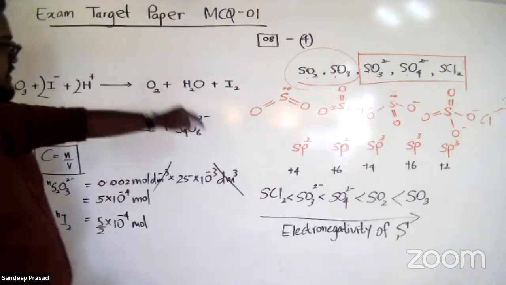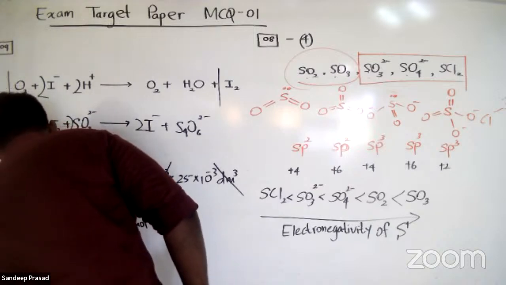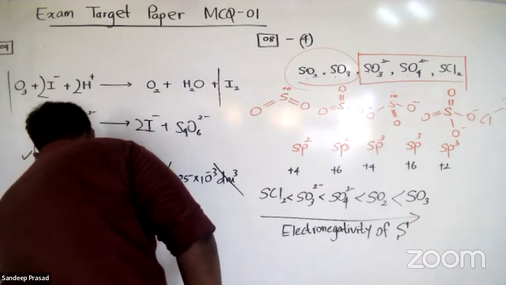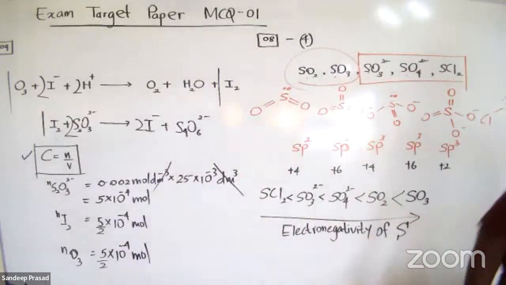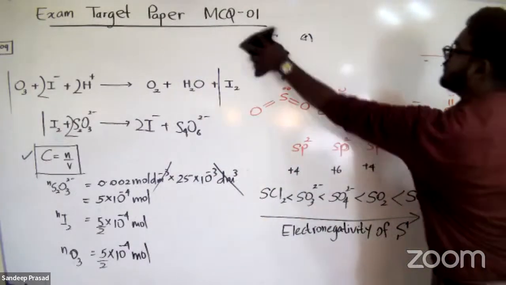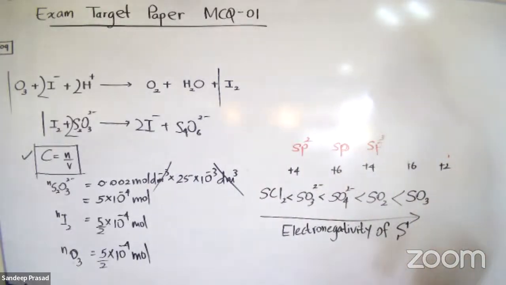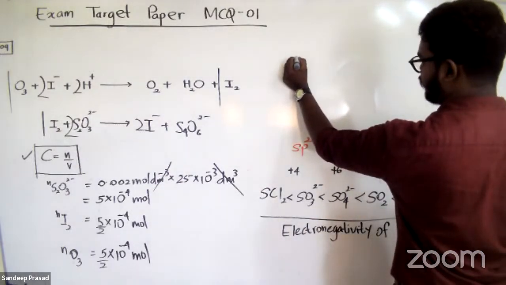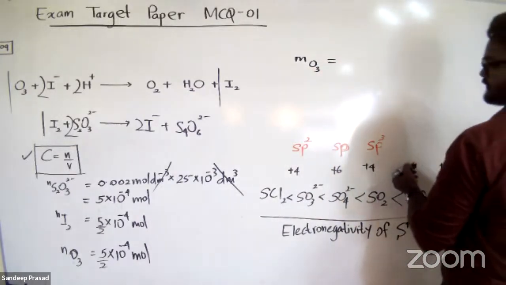Now according to the first reaction, iodine and ozone stoichiometric ratio is 1:1, which means the number of ozone moles will be 5 over 2, 10 to the power minus 4 moles. These are the number of ozone moles. So now we can calculate the mass of ozone because we need to find out the mass percentage of ozone.